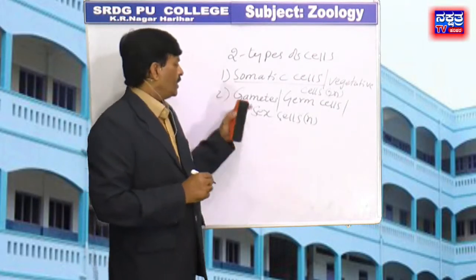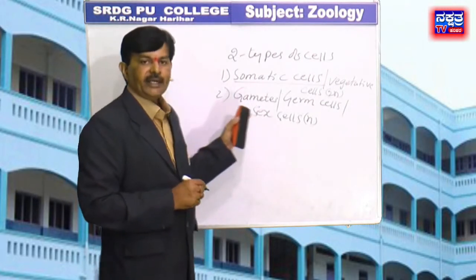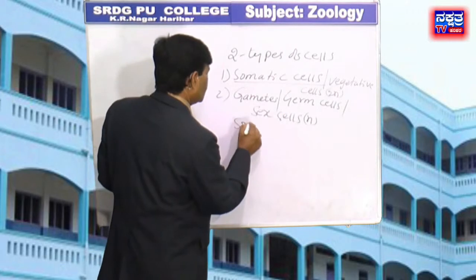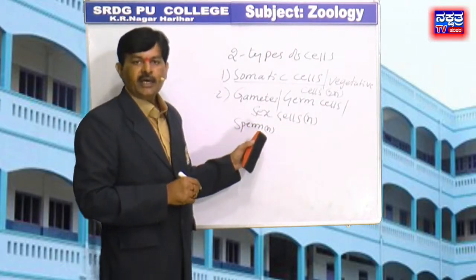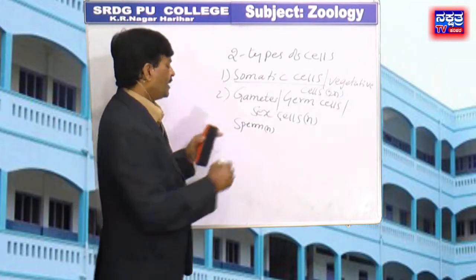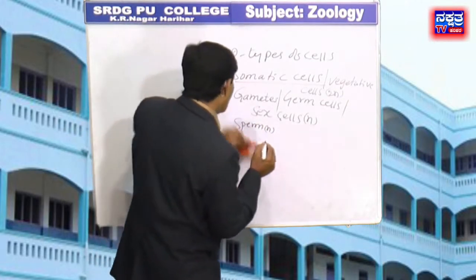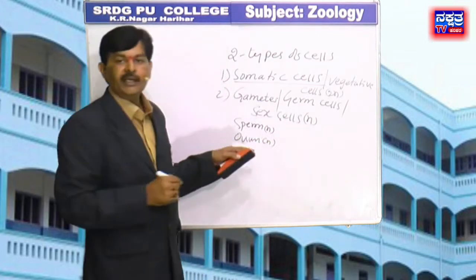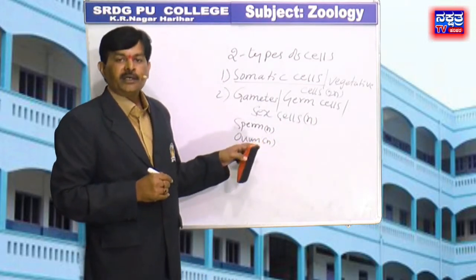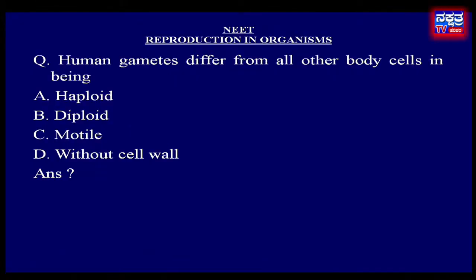The male gamete, that is sperm, is also haploid in nature, and the female gamete is called the ovum, which is also haploid in nature. Therefore, in the given options, option A, haploid, is the right answer.